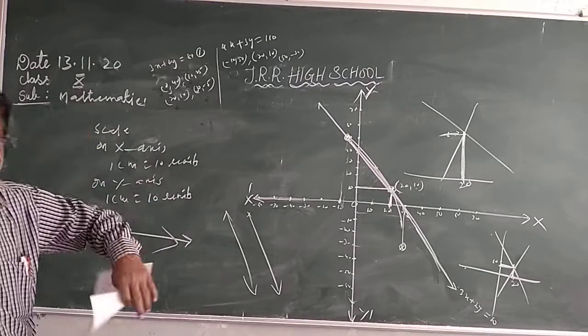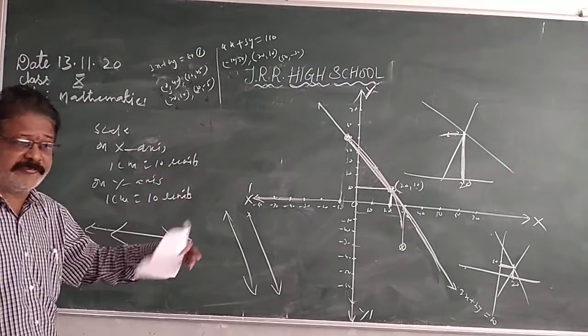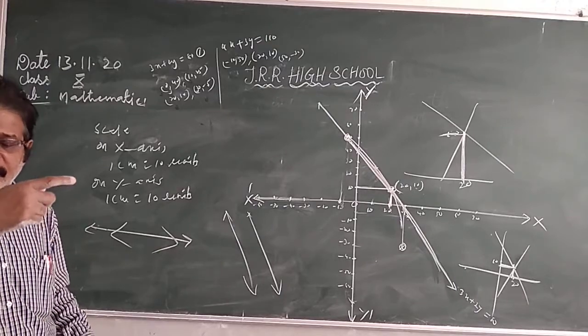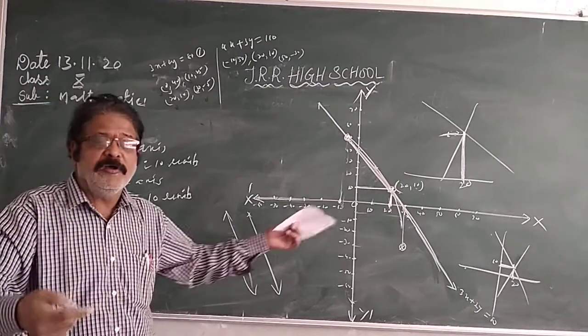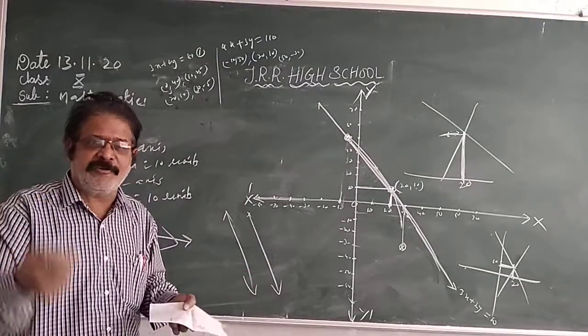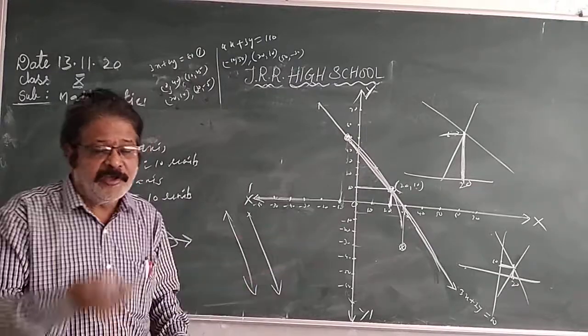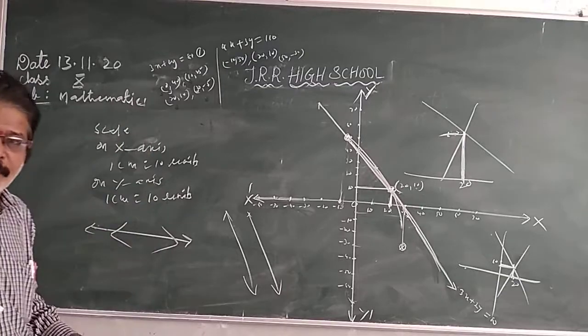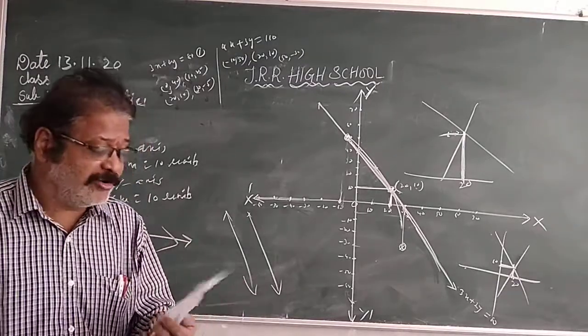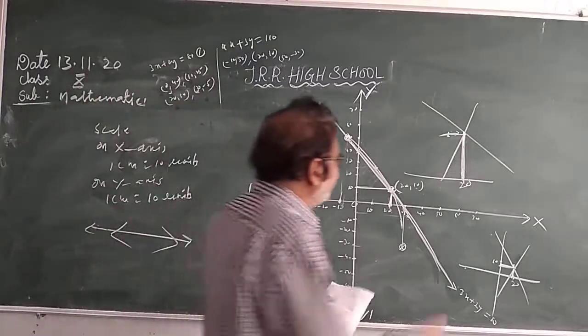So before you draw the graph, you should check whether they have a solution or not. You know the conditions. If a1 by a2 is not equal to b1 by b2, they have a unique solution. If a1 by a2 equals b1 by b2 is not equal to c1 by c2, there is no solution. If a1 by a2 equals b1 by b2 equals c1 by c2, they are coincident lines and have many solutions. Like that, you do exercise 4.1.